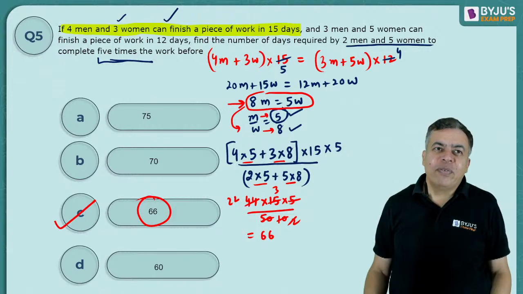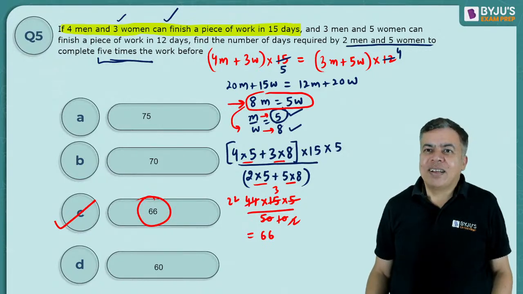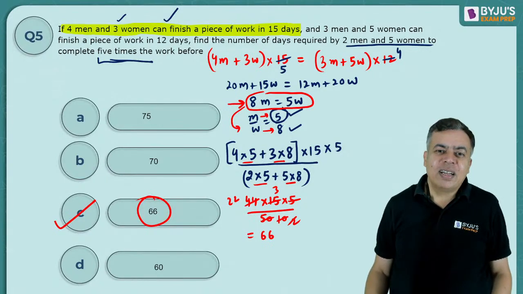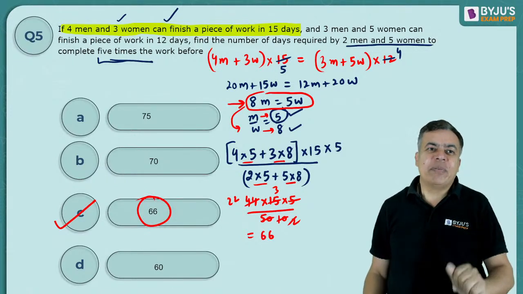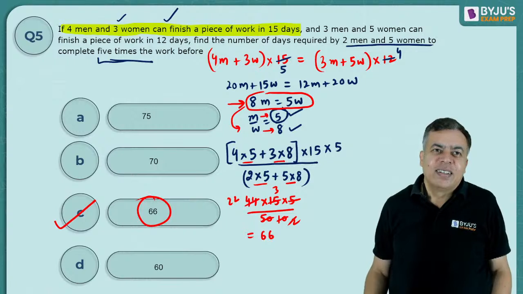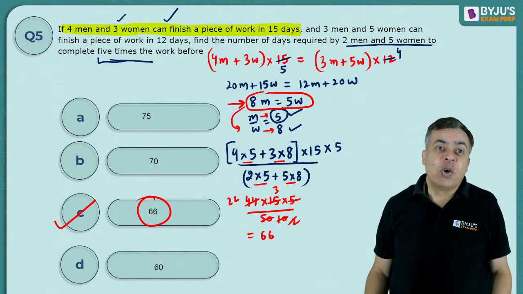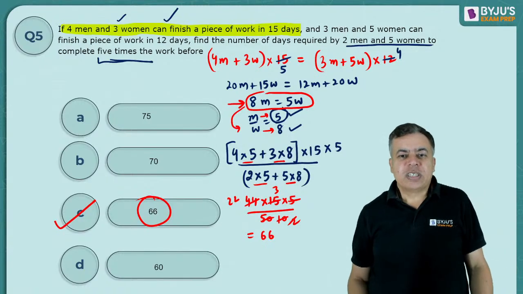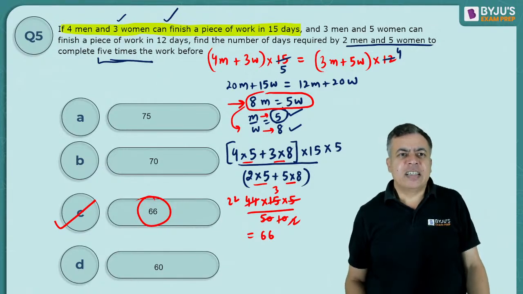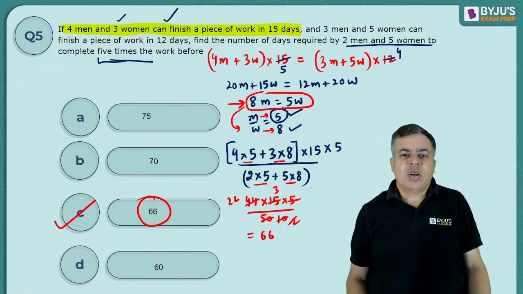So why women is 8? Okay, it's like 8 men are doing the same work as 5 women. So if women are less, they are doing more work. Okay, so this is correct. This is correct.